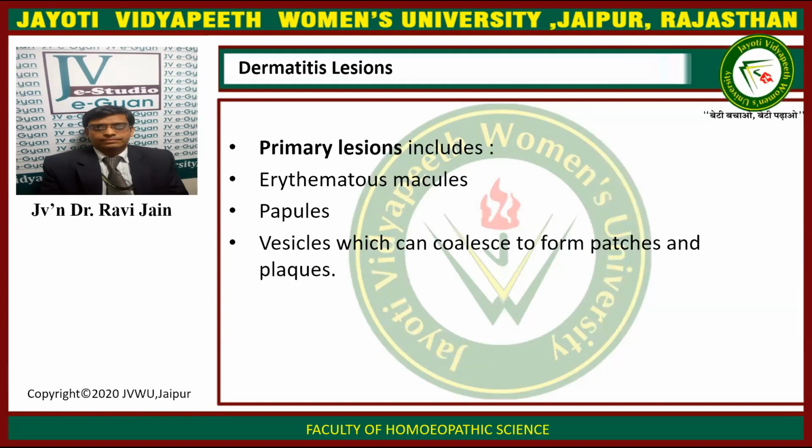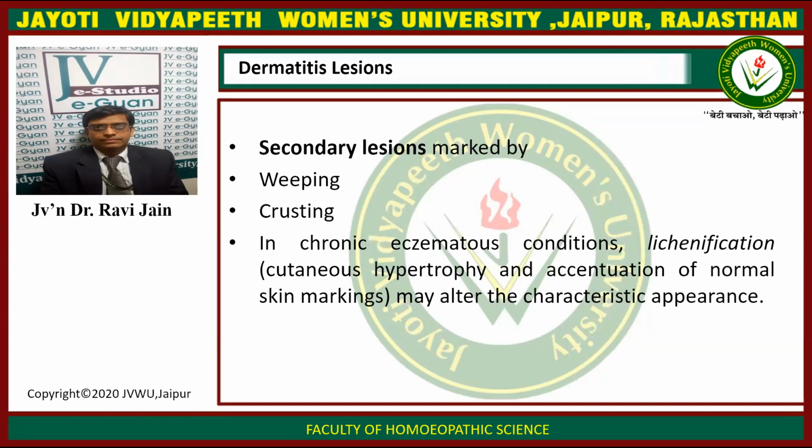Now we have various lesions in dermatitis. We will be discussing the primary lesions and the secondary lesions. The primary lesions of dermatitis include erythematous macules, papules, and vesicles which can coalesce to form patches and plaques.